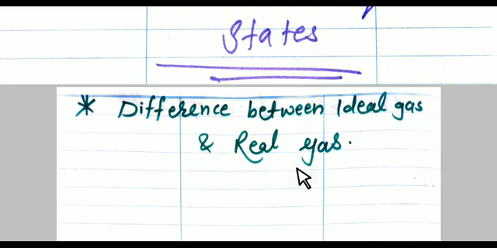See here, there is a condition in real gas. At high pressure and low temperature, actual volume of individual gas molecule is not negligible, even it is significant. But in ideal gas, actual volume of gas molecule is always negligible when you compare it with the total volume of the gas.